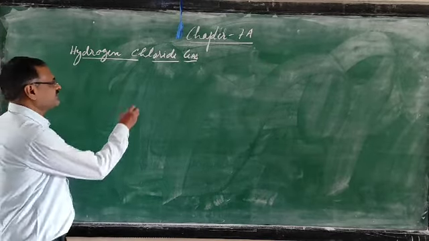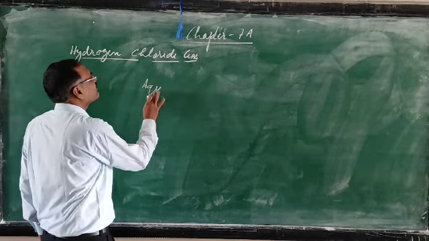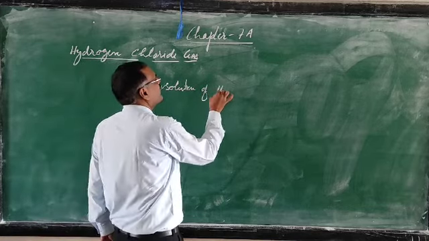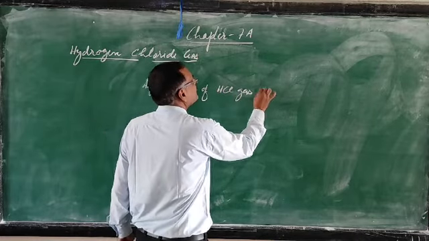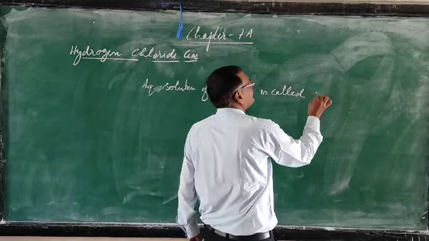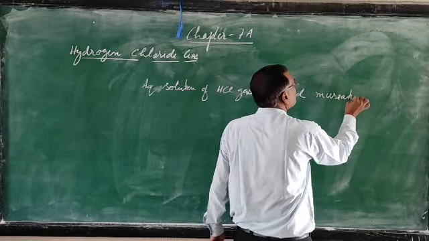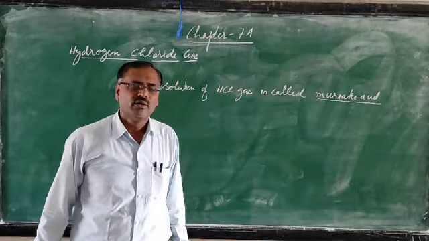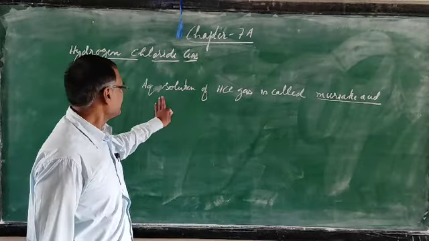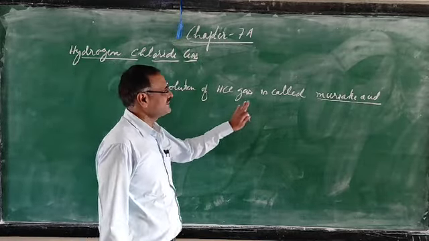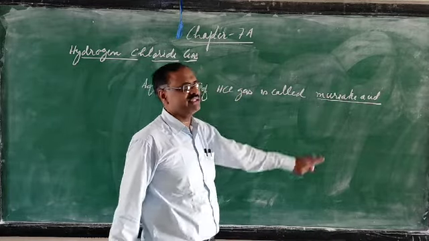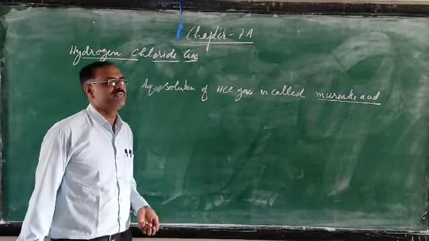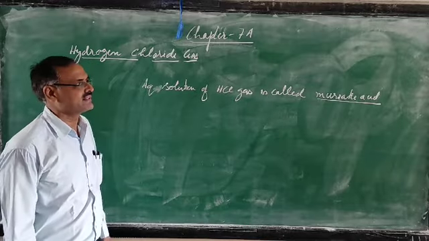So the aqueous solution of hydrogen chloride gas is called muriatic acid. Sometimes in the paper it is asked, what is muriatic acid? If the question is asked to you, you can say that the aqueous solution of hydrogen chloride gas is called muriatic acid.